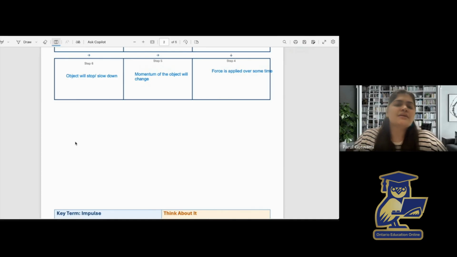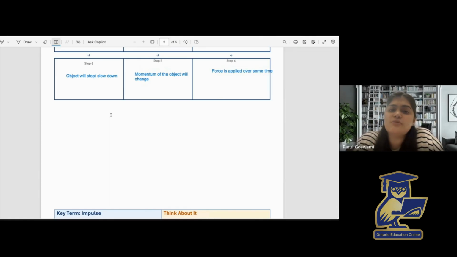Now, let's think about a simple situation. Imagine a car with a dead battery. The car needs to be pushed along a straight road so that it reaches a small speed, maybe about 1 meter per second, enough to help start the engine. If one or two people give the car a quick sudden push, the car may barely start moving. The force is applied, but only for a short time. But if people continue pushing the car for a longer time, and you have to notice this longer time, the car gradually speeds up.